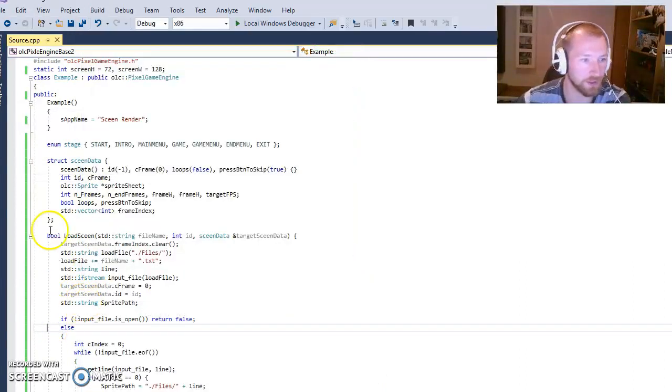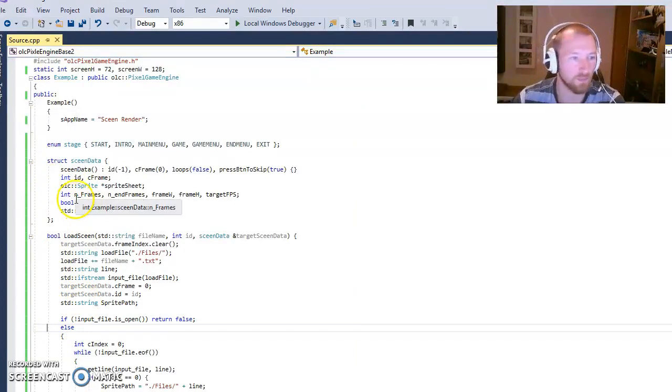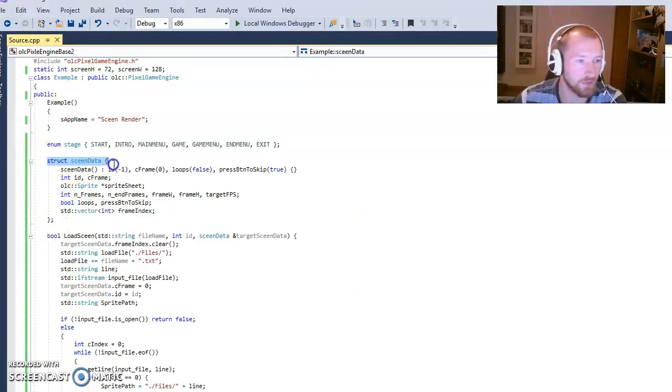Now, if we go in here, I had to keep this data in the system some way. So I've made a struct with some scene data. The data we have auto set is that whenever scene data is made, it gets an ID of -1. I will never use anything below 0, so that's why I use this here. I'll never use it in the actual programming.